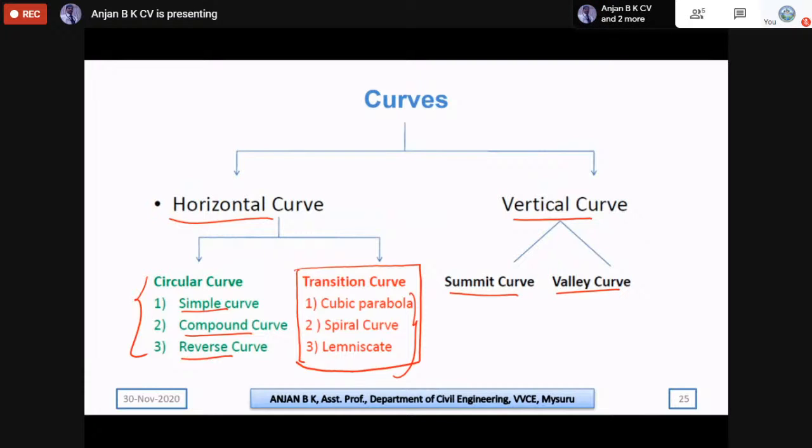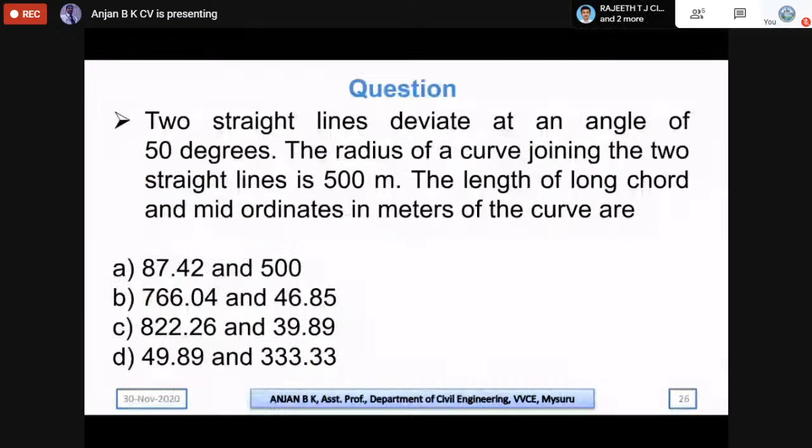With respect to curves, the questions related to two straight lines, normally they will be asking us to find the length of the chord and the mid-ordinate method. There is only one probable question asked in the curve, so you may expect most probably the questions on the mid-ordinate method or chord produced method like that. So here is a problem. Two straight lines deviate at an angle of 50 degrees.